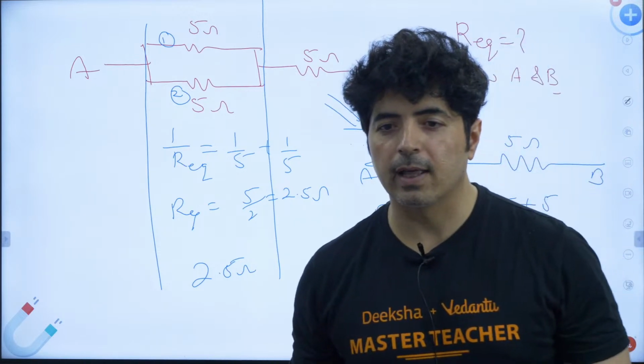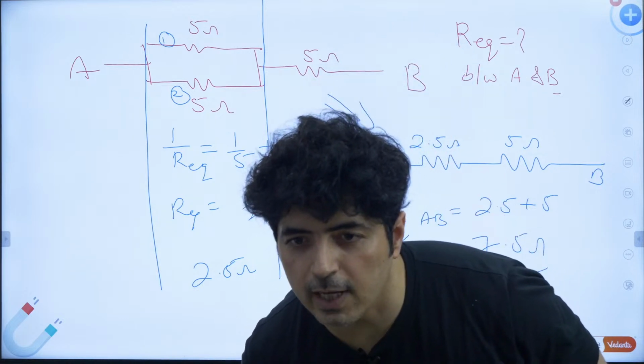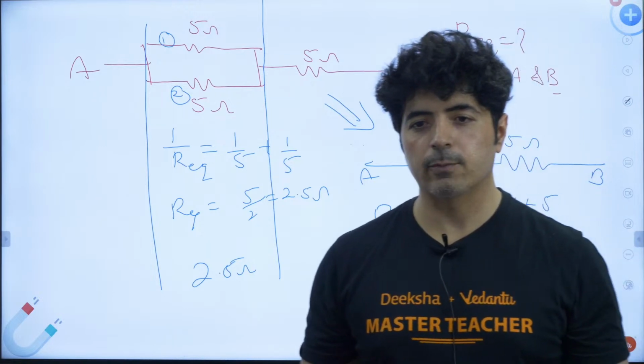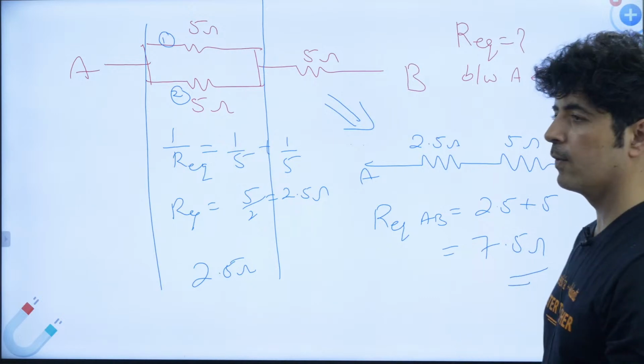Oh yes, a lot of students have given the answer 7.5. Very good. What's your name? Dhanusha. Dhanusha, very good. Keep on posting it. 7.5 is the right answer. All right, 7.5 over here.